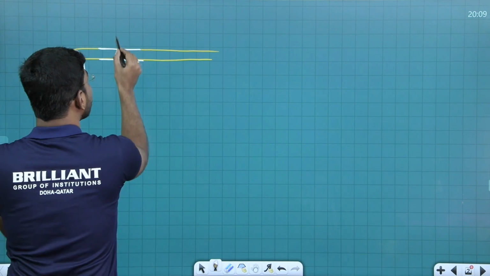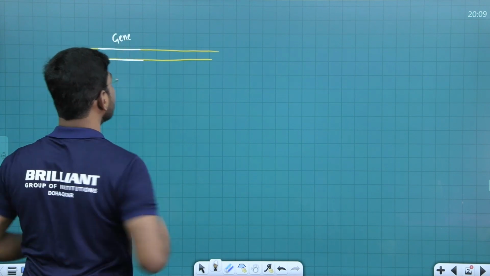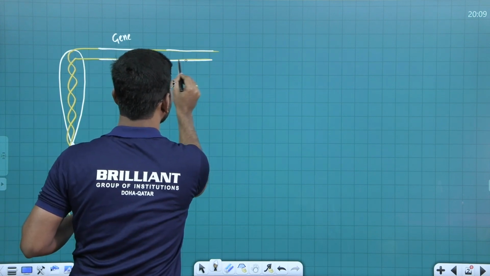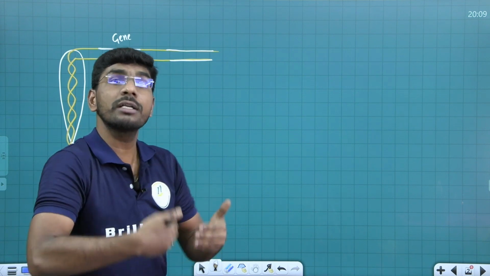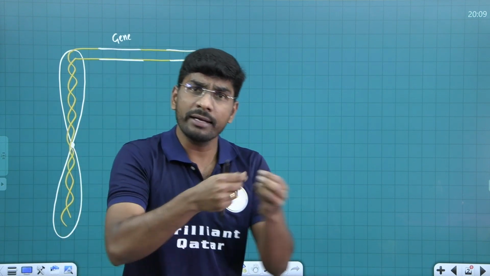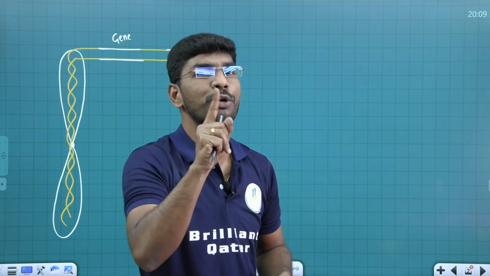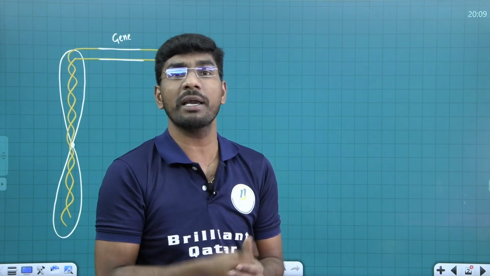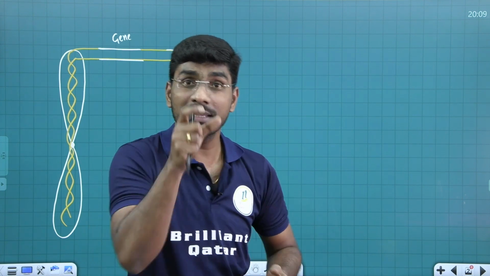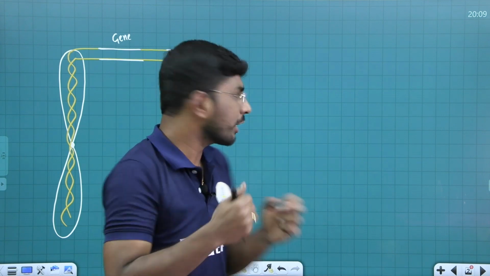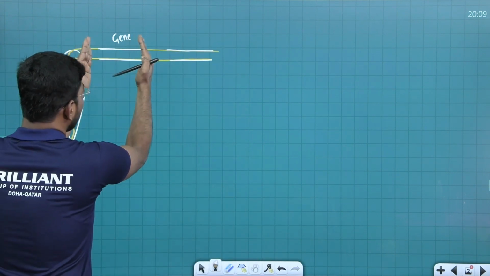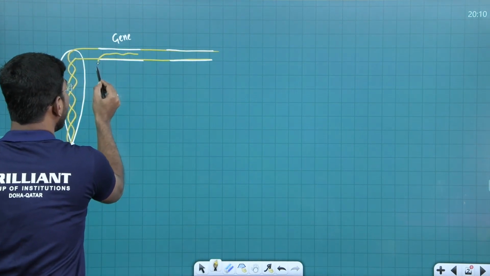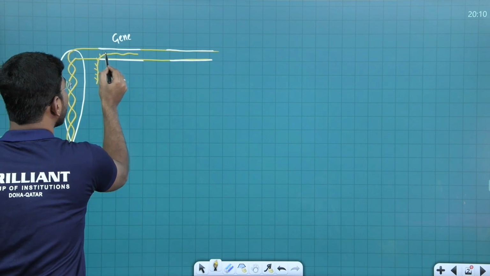So I can call this part a gene. And here, this area also, from here to here, is making an RNA, so I can call it a gene. So you mean the entire DNA does not make mRNA? No, students. Less than 2% of DNA only makes mRNA or RNA, we can say. That part we call a gene. I'm taking this small segment which is going to give RNA like this. This part I'm calling a gene.